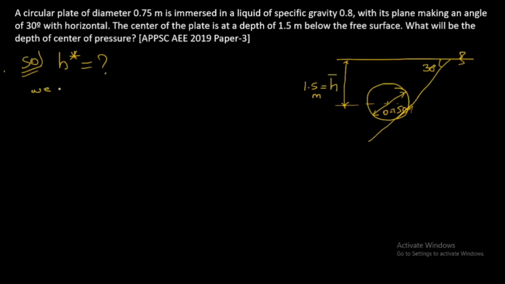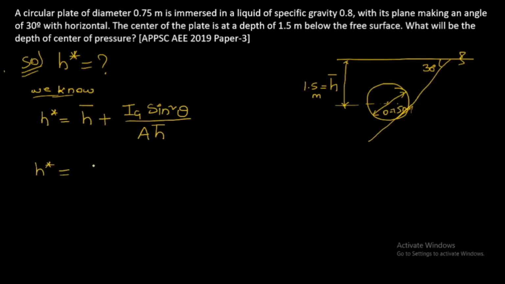We know the formula of center of pressure. H star is equal to H bar plus Ig sin square theta by A H bar. H star is equal to H bar, what is given, 1.5 meter, plus Ig.